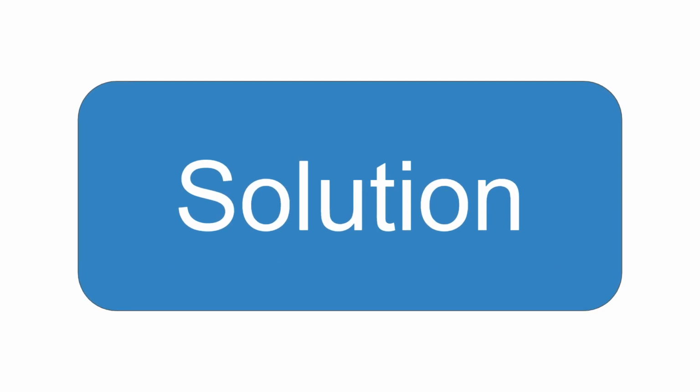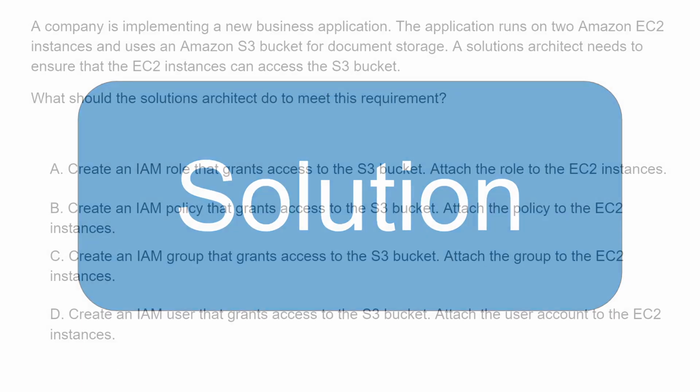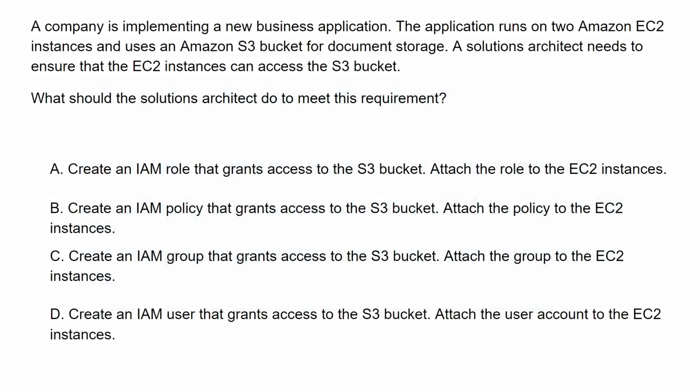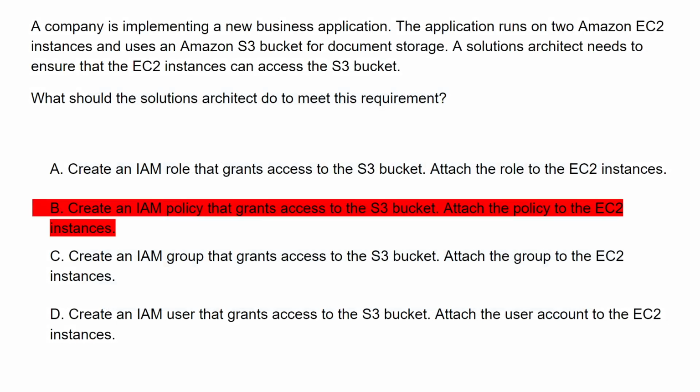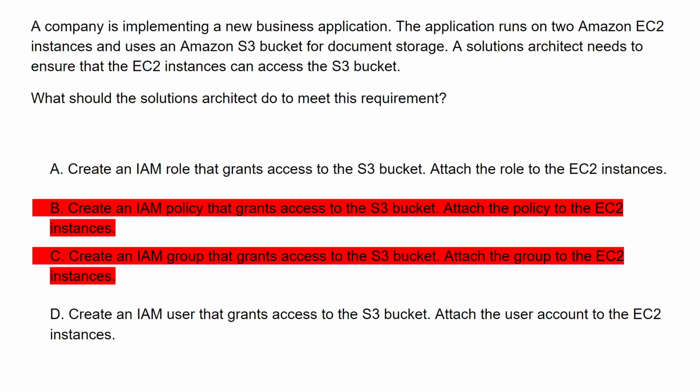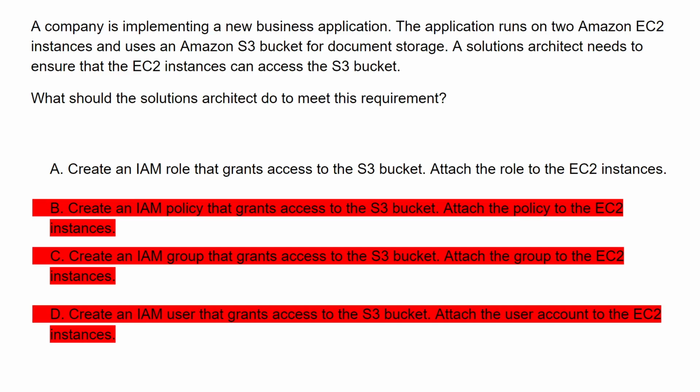Now that we know what the question is about and what the key knowledge points mean, let's move on to the solution. So here we can once again see the question, and we can first eliminate option B, because a policy assigned to a resource can only define what permissions other entities are allowed to do on this resource. We can then eliminate option C, because a group does not define permissions. A group defines a collection of users and a collection of roles. We can finally eliminate option D, because AWS users cannot be assigned to an EC2 instance.